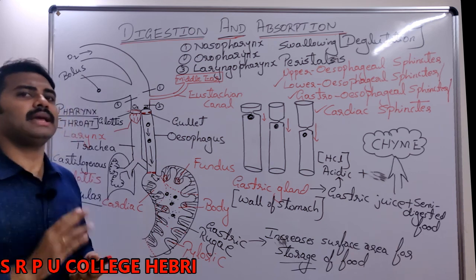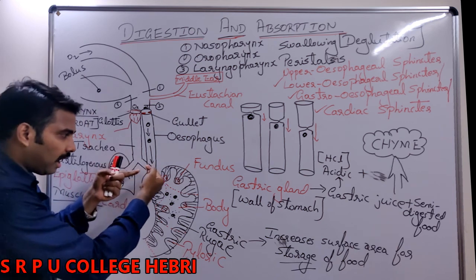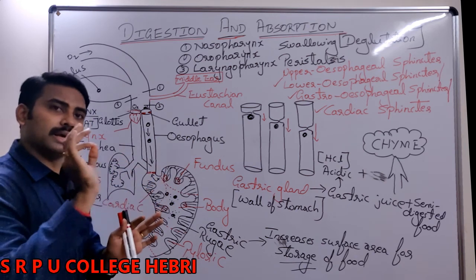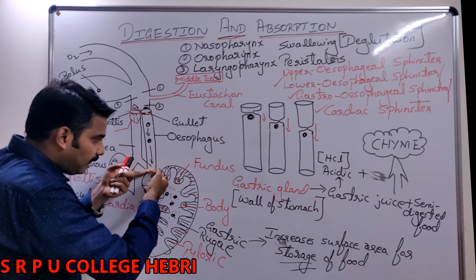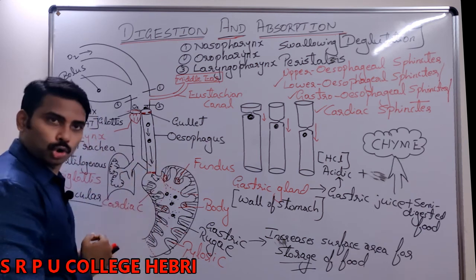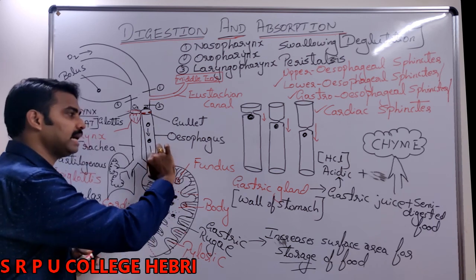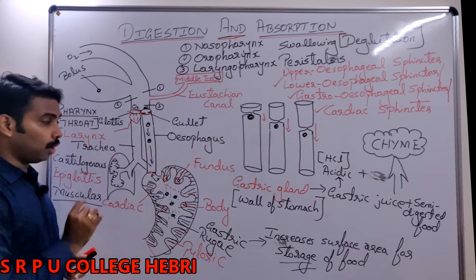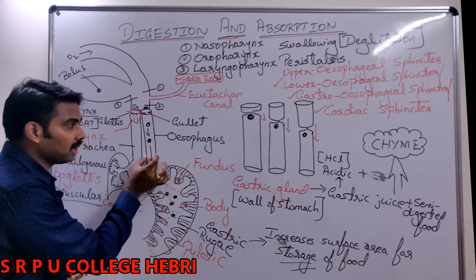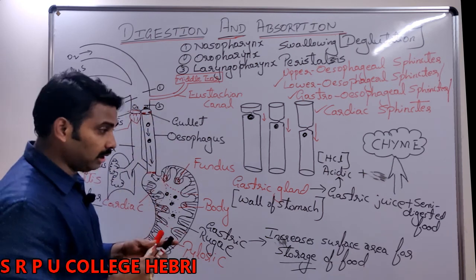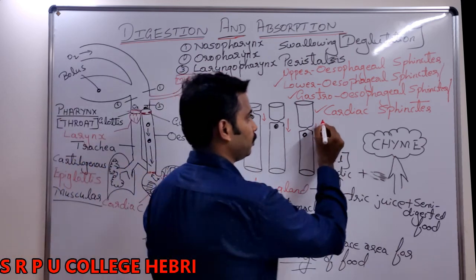In some rare cases, not in all, the cardiac sphincter will fail to close. If the cardiac sphincter fails to close, the chyme which is acidic may leak to the esophagus, which results in a burning sensation in the esophagus. This is called heartburn. Have you heard?